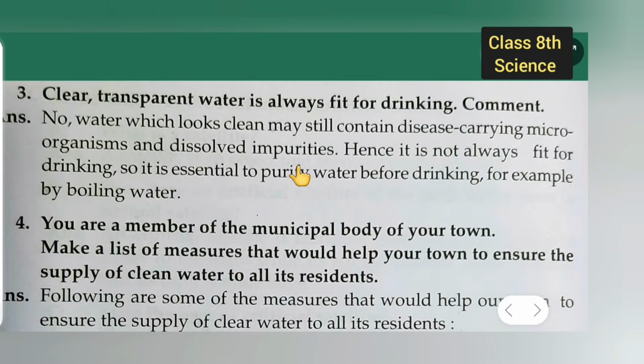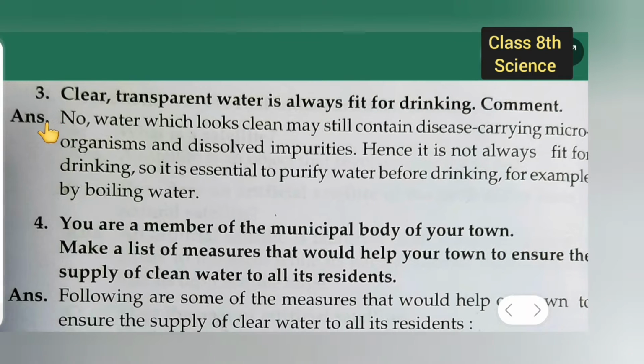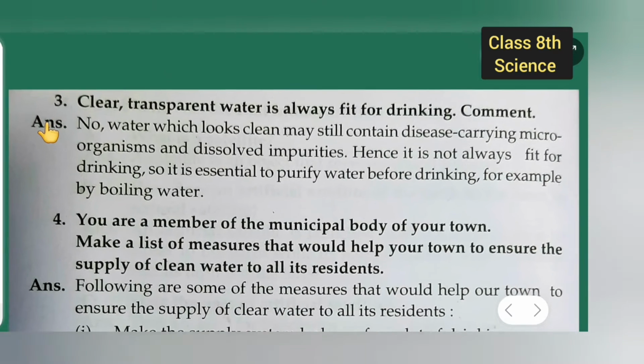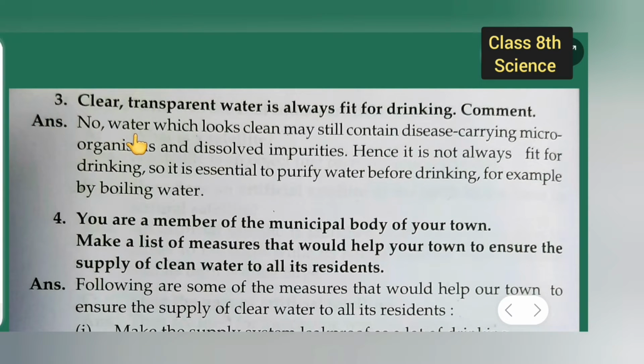Next, let us see. Third is: clear, transparent water is always fit for drinking. Comment. Here the answer is no. Water which looks clean may still contain disease-carrying microorganisms, which are living things, and dissolved impurities. Hence it is not always fit for drinking.